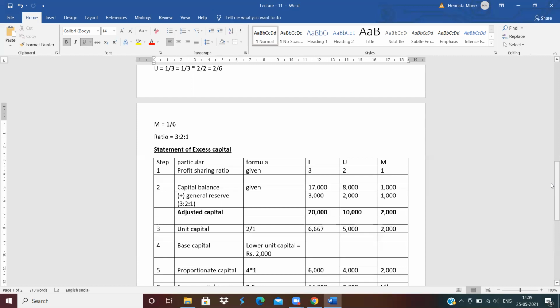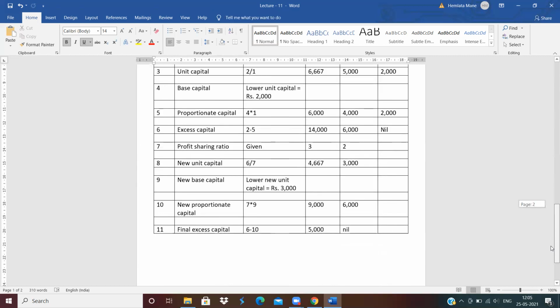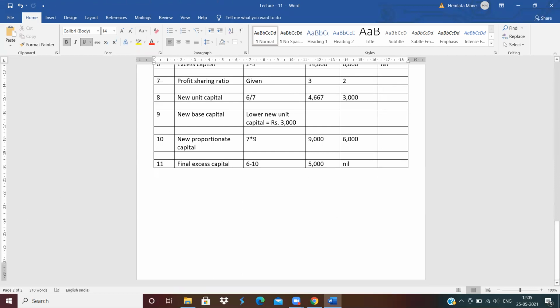Convert the fractions. Okay. Now write down the order of payment. Order of payment is very important for the distribution of cash. What is the order for distributing the cash? First pay the realization expense, but realization expenses are not given in this problem. Second, contingent liability is also not given. Third, outsider's loan. Yes, outsider loan is given.